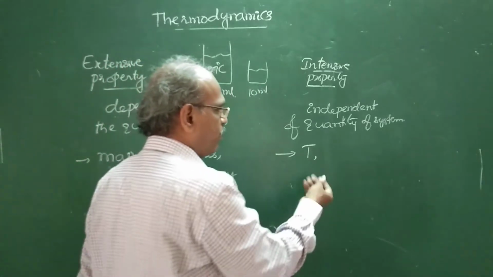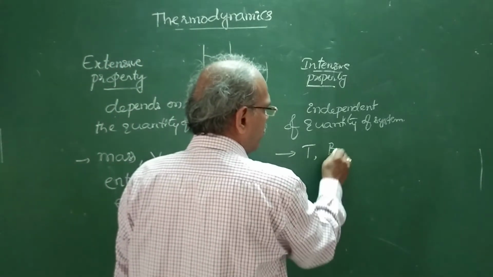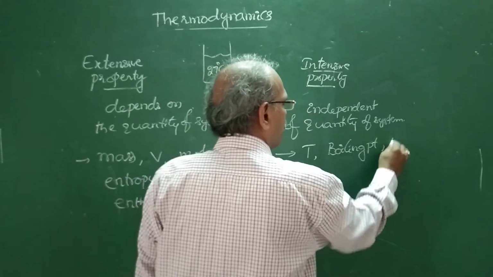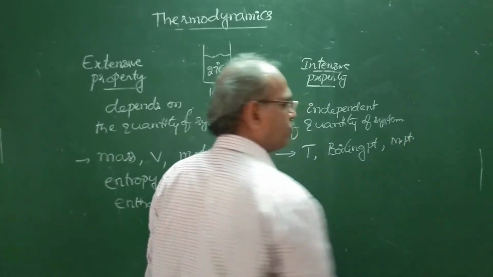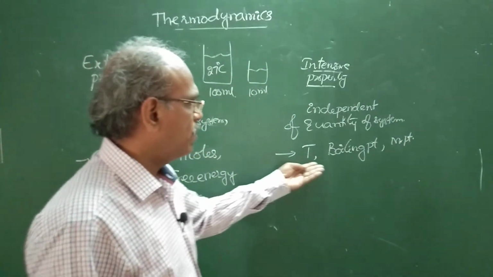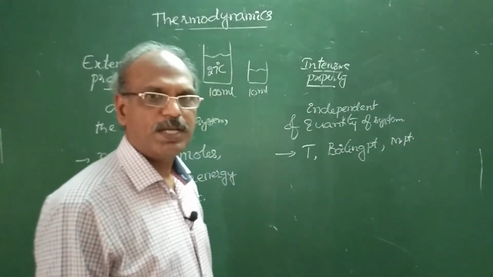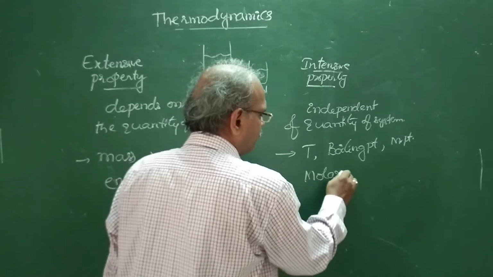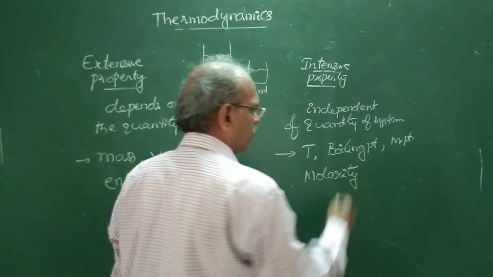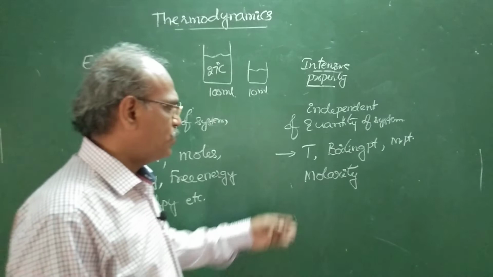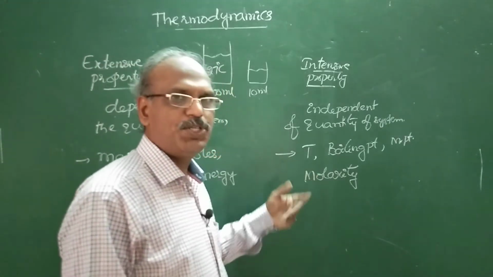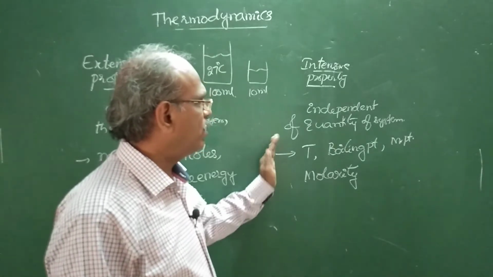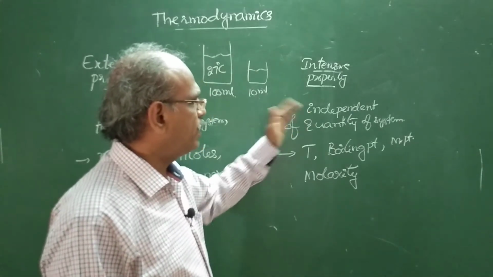Similarly, boiling point, melting point, temperature, or molarity, surface tension, refractive index, like that. These are all independent of the quantity of the system.